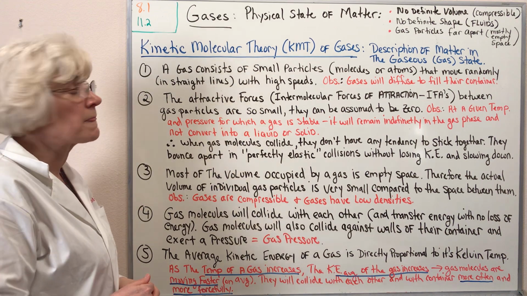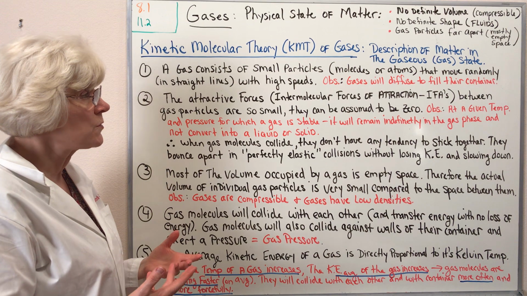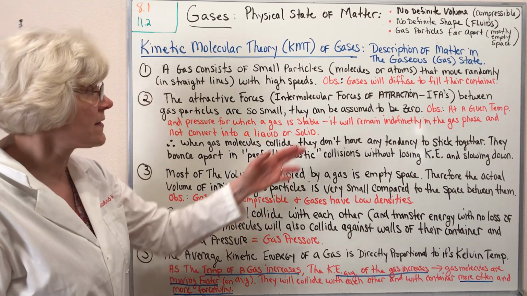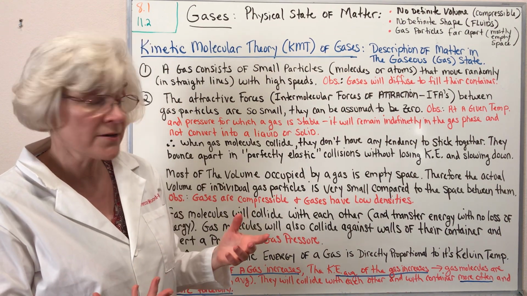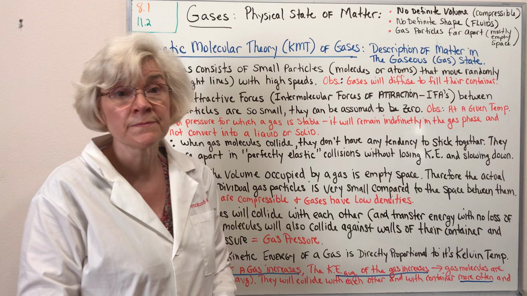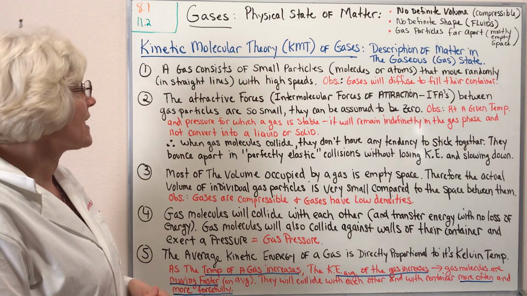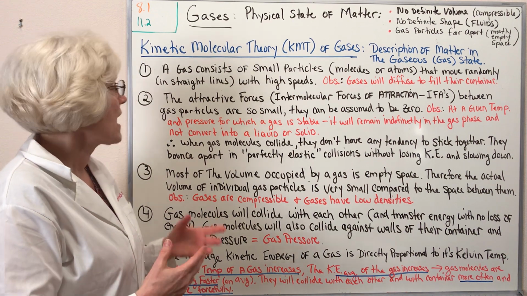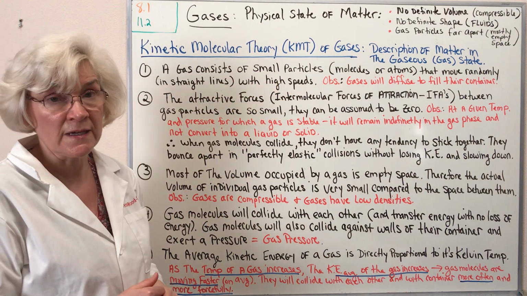Point number 1, a gas consists of small particles, either molecules or atoms. So for example, carbon dioxide, a gas, that is a molecule. Neon, another gas, a noble gas, that would consist of individual atoms. So a gas consists of small particles, molecules or atoms, that move randomly in straight lines with high speeds.